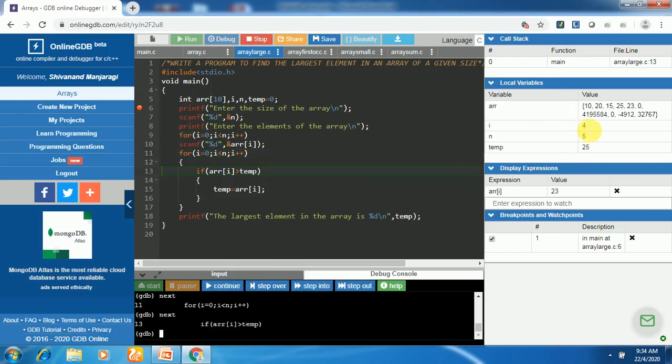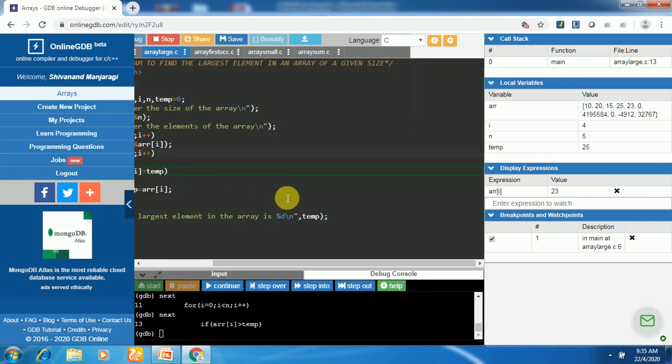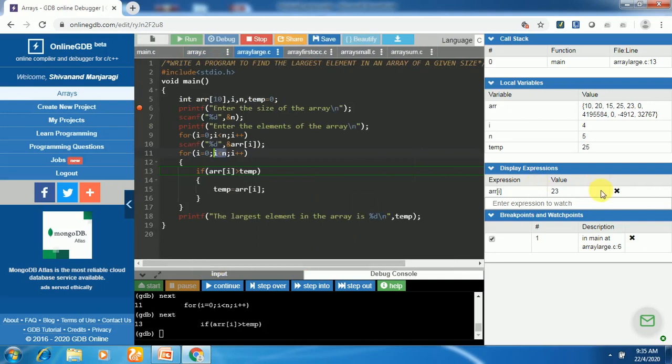I is incremented to 4. 4 is less than 5. This condition is still true, so we are entering here. Now we'll take the array of I. I is 4. What is the array of 5? It will be array of 4, that is 23. We got it as 23. Let us test the condition. Array of 5, that is 23, temp is 25. Is 23 greater than 25? False. This statement, temp is equal to array of 5, is not executed, it's skipped. We go to the next one, and after incrementing I, it will become 5. Condition is false, and it will come out of the for loop.